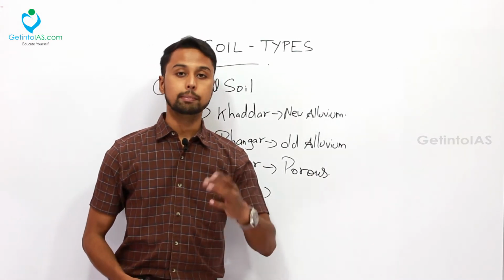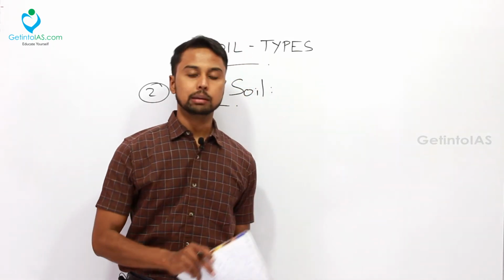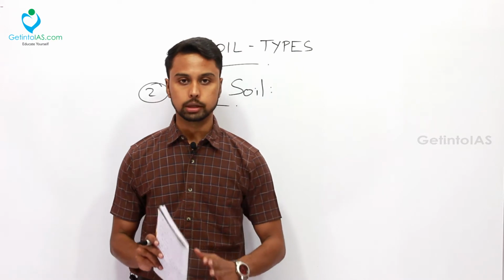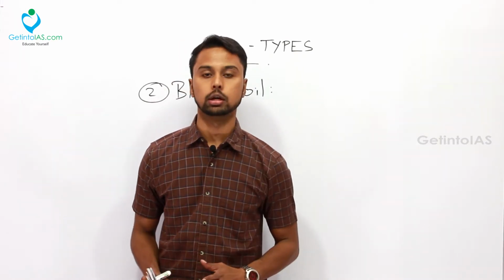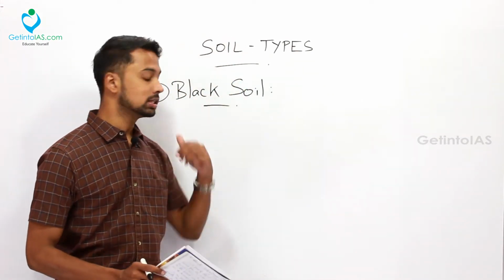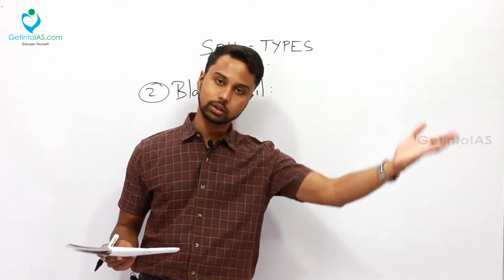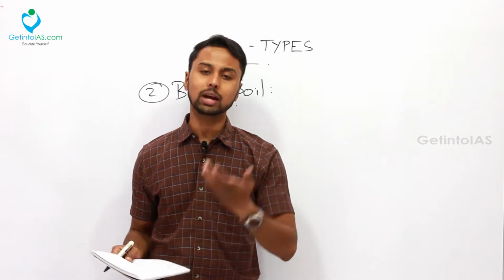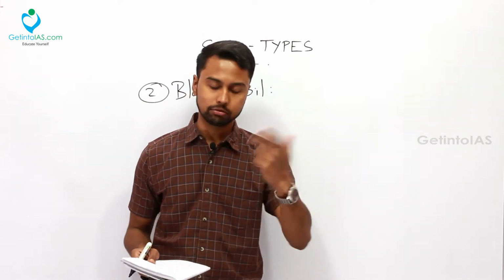Next we will discuss the black soil. So we have studied the alluvial soil. Next we will deal with the black soil. The second important soil type in Indian geography is the black soil. So why is it black? What is the formation of this black soil? We have understood that alluvial soil is because of depositional nature. How is this black soil formed and why is it black in color? That we will deal with.